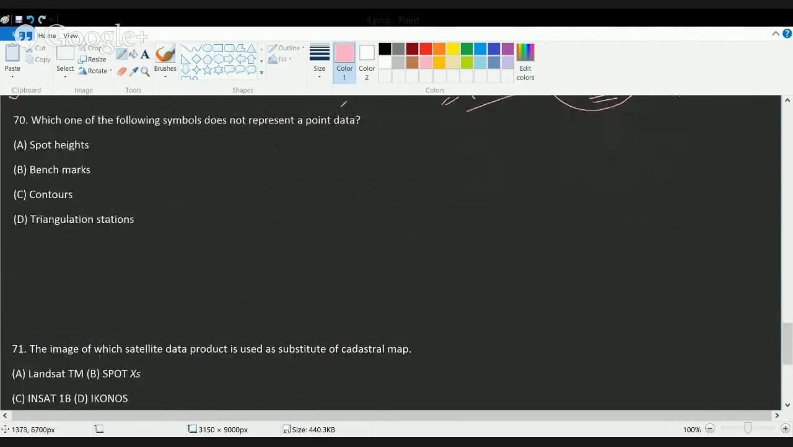Now, which of the following does not represent a point data? Spot height, benchmark, and triangulation stations can all be located by point data. Only contours are the elements that are located as line data or continuous data. Okay, so the option here would be choice C.